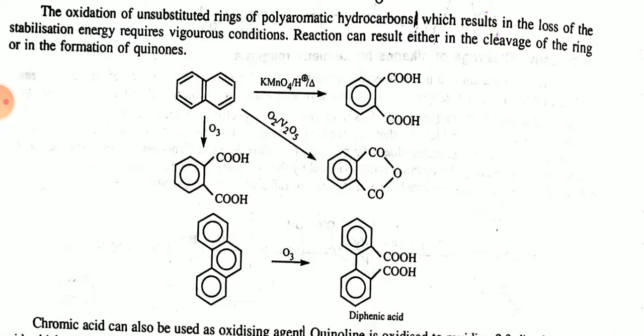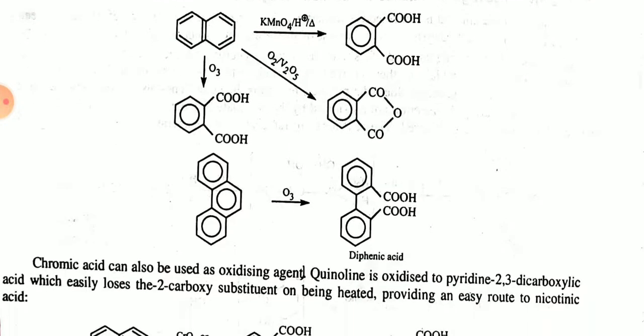Now if we apply O2 and V2O5 to the same reactant, we will get the C=O and C=O, so this kind of quinone. If we apply the O3 oxidizing agent, it will oxidize one benzene ring and give us an acid, like diphenic acid. Chromic acid can also be used as an oxidizing agent.